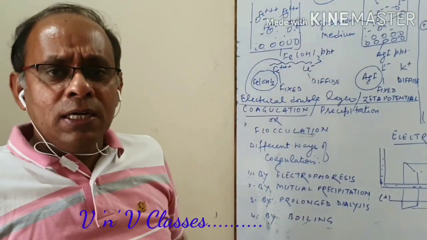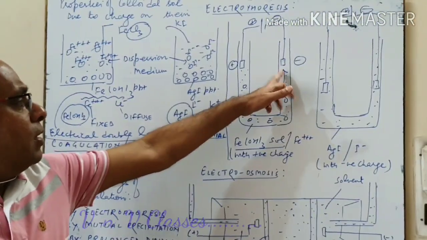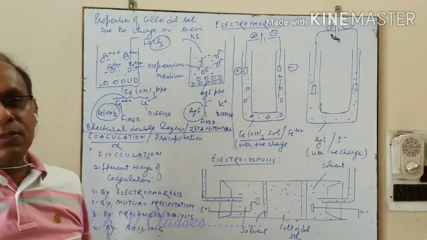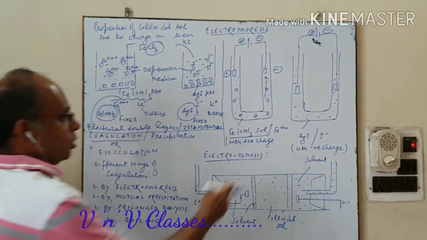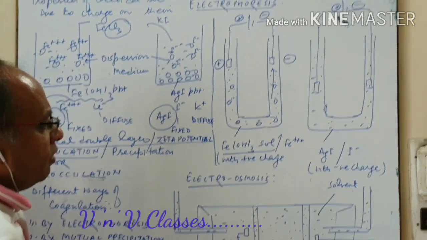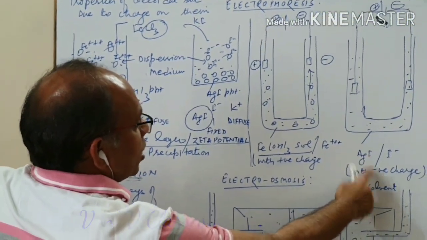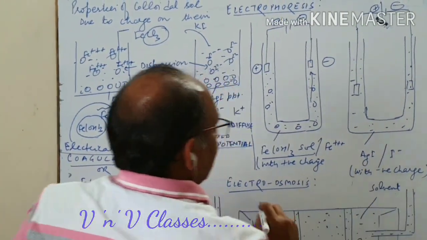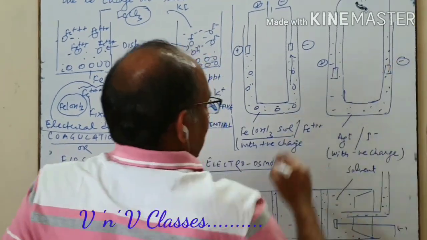This phenomenon of movement of colloid particles towards one of the charged plates is called electrophoresis. Similarly, this is another example I have taken. We have silver iodide sol, which has negative charge. This plate has positive charge, this plate has negative charge.